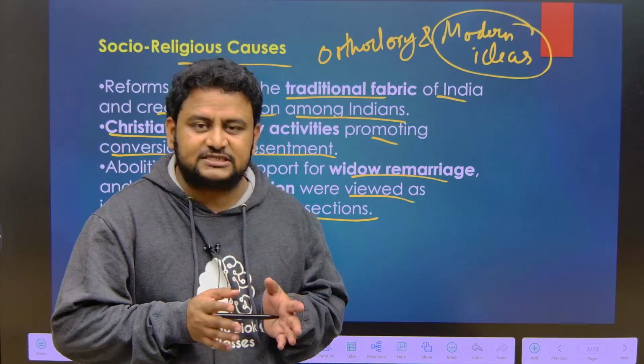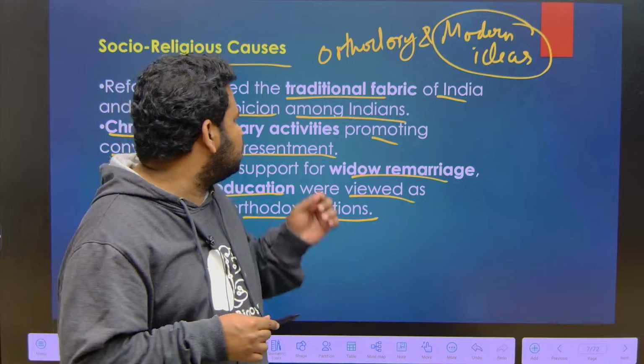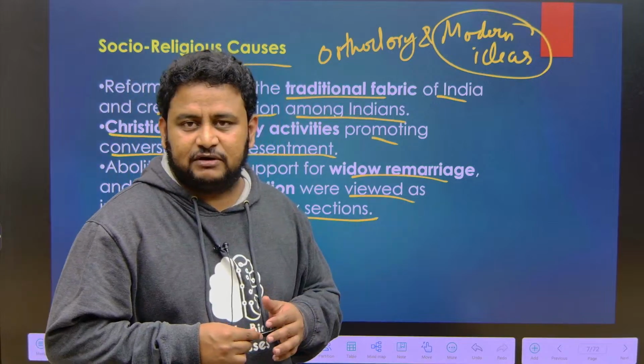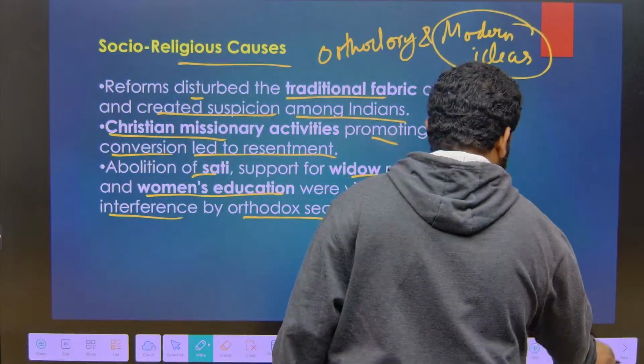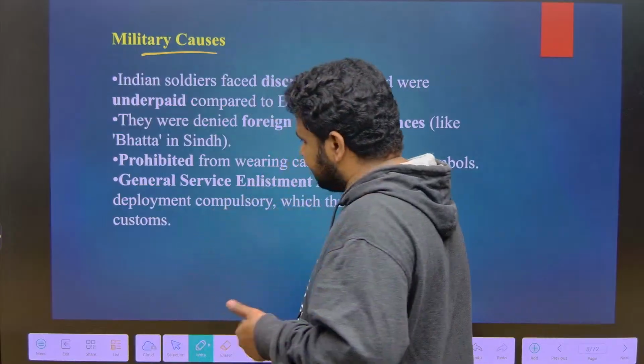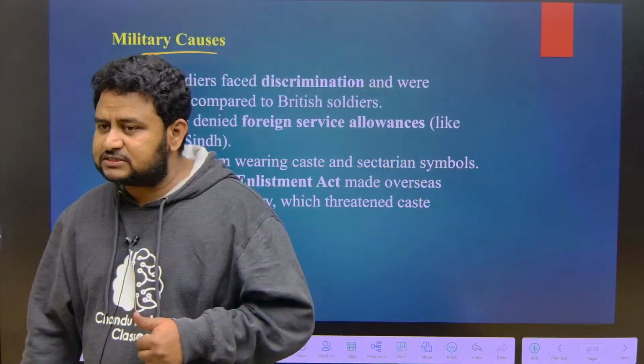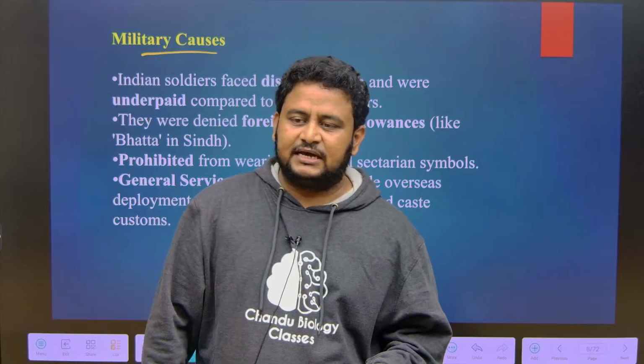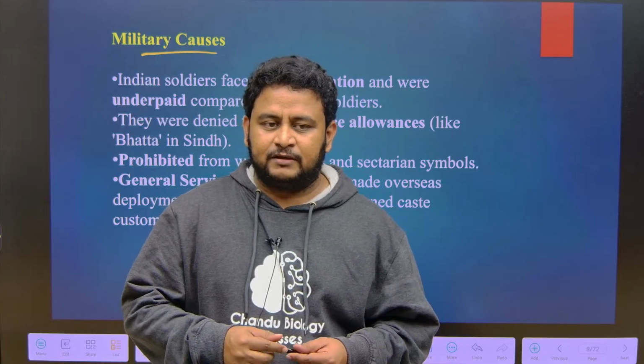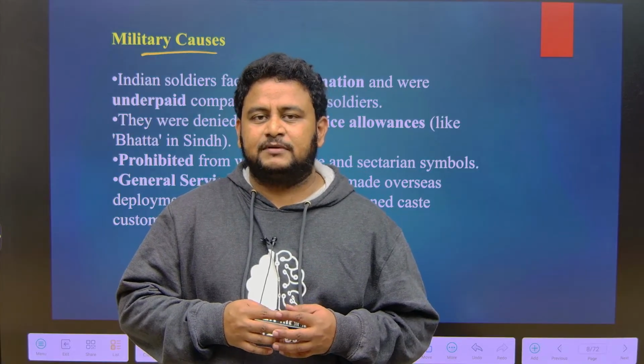So all these are the socio-religious causes when it comes to the 1857 revolt. Now let us see the military cause. The immediate cause was also military. It was military and also religious. That is the Enfield rifle, where the cartridges were greased with beef and pig fat.